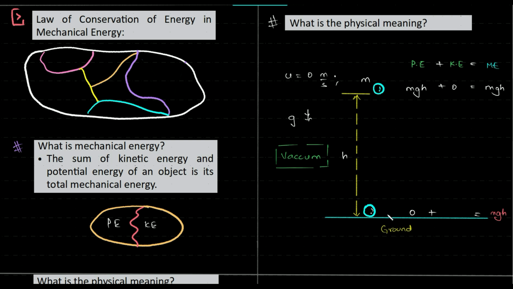What happens to the kinetic energy though? See, this is 0, and the total has to be fixed. 0 plus what will be equal to mgh? Yes, 0 plus mgh is equal to mgh. Make sense? So what does it mean physically now? It means that the potential energy got converted to kinetic energy as the object fell. Again, I'll repeat, the potential energy got converted to kinetic energy as the object fell.